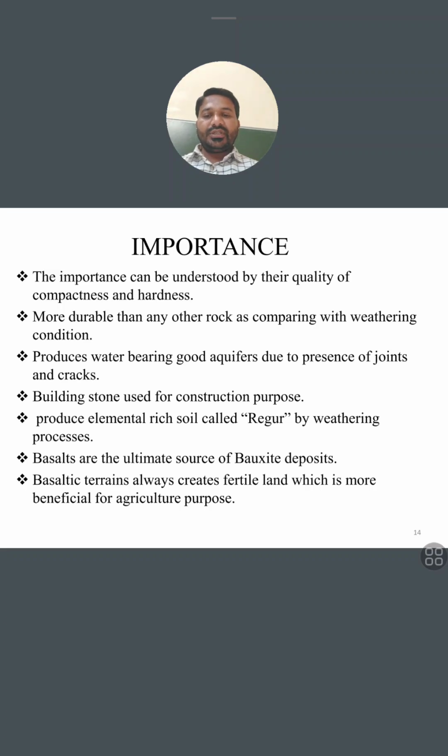As per importance, the calculated or precise use or observation of these basalts is very important, because if we talk about the agricultural land present in Maharashtra, especially in the Marathwada region, most of the area has these basaltic terrains, and after weathering, these basalts create fertile land, the fertile soil called regur soil or cotton soil, which is very black in color and more fertile for agricultural purposes than other soil.